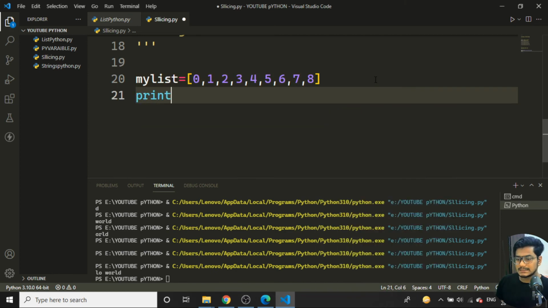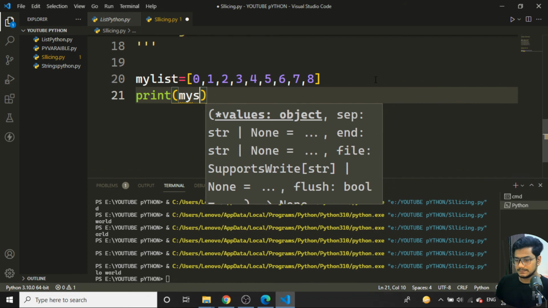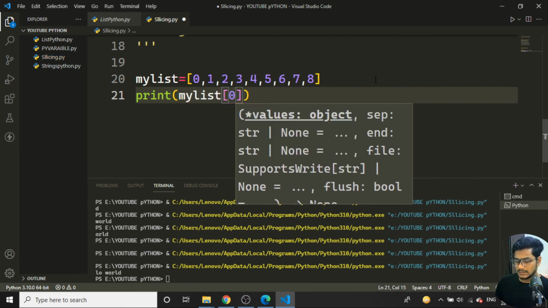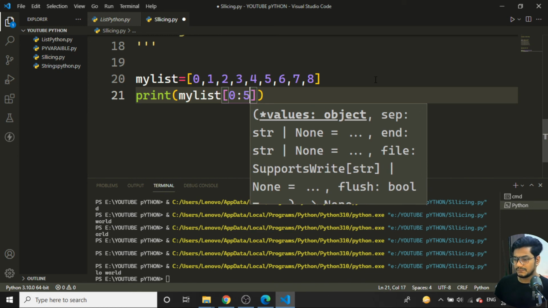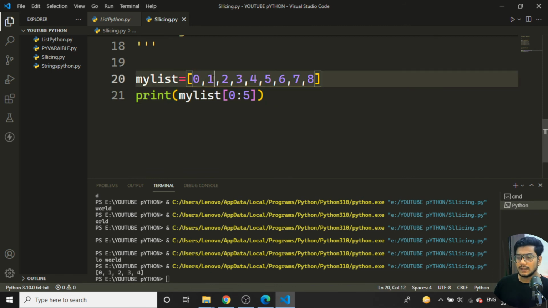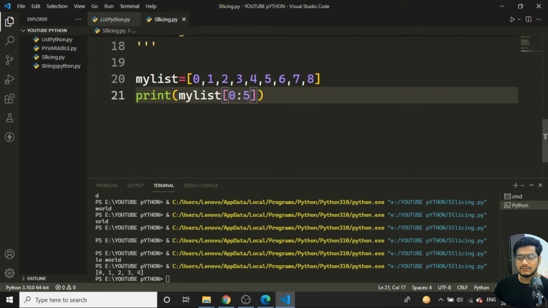Now I'll print my list. I want to start with 0 and go till 5. If I print like this, as you know, we get 0, 1, 2, 3, 4. What is meant by 5? 5 minus 1 is 4. It goes from 0 to n minus 1. Here n is 5, 5 minus 1 is 4, so in total it goes to the 4 position. You can see 0, 1, 2, 3, 4 is getting printed.